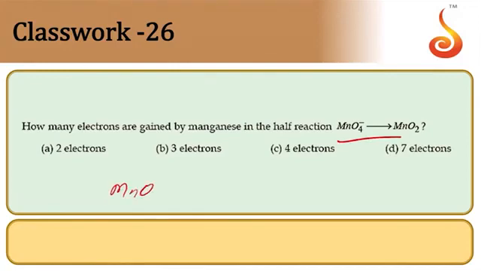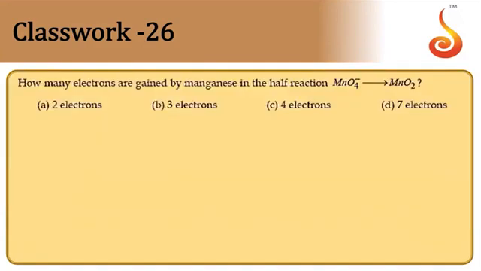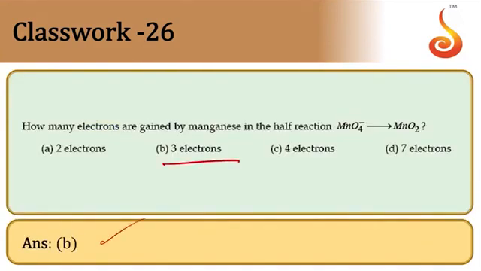Then, how many electrons are gained by manganese in the half reaction MnO4- to MnO2? MnO4- will have the +7 state, and MnO2 has the +4 state. So +7 to +4. The number of electrons gained is 3 electrons. So the option is B. 3 electrons are gained.